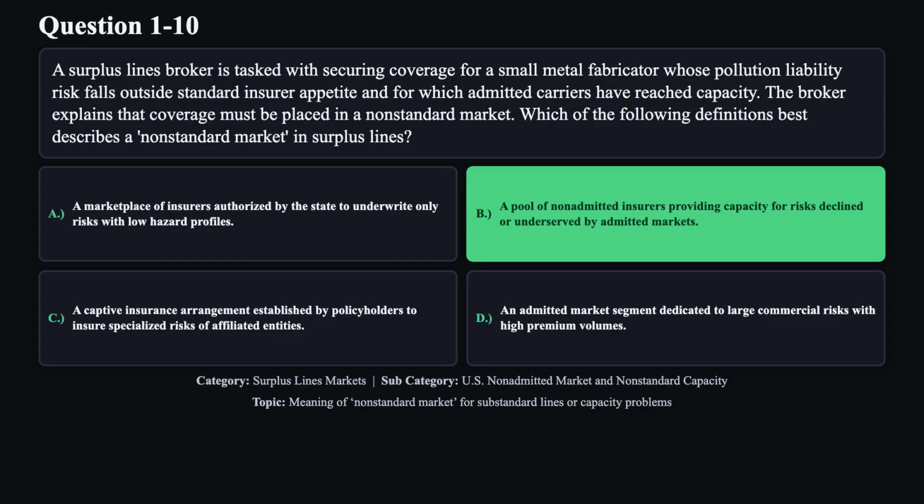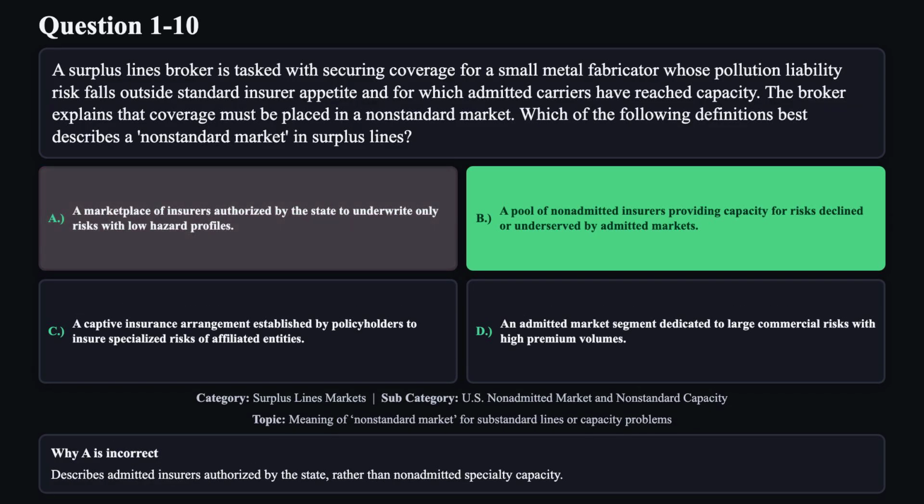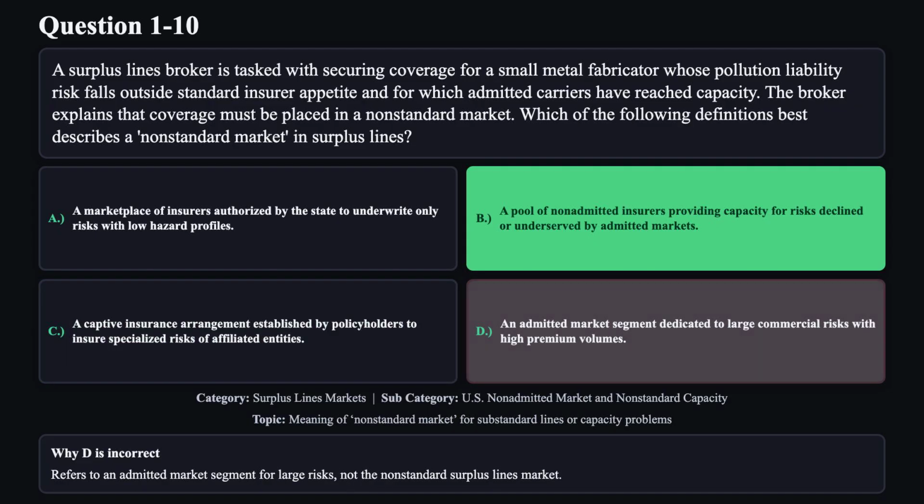The correct answer is B. The non-standard market refers to non-admitted insurers offering coverage for risks that admitted carriers decline or lack capacity to underwrite, not an admitted or captive market. Reason A is not correct. Describes admitted insurers authorized by the state rather than non-admitted specialty capacity. Reason C is not correct. Refers to a captive arrangement, not the non-admitted market for substandard risks. Reason D is not correct. Refers to an admitted market segment for large risks, not the non-standard surplus lines market.